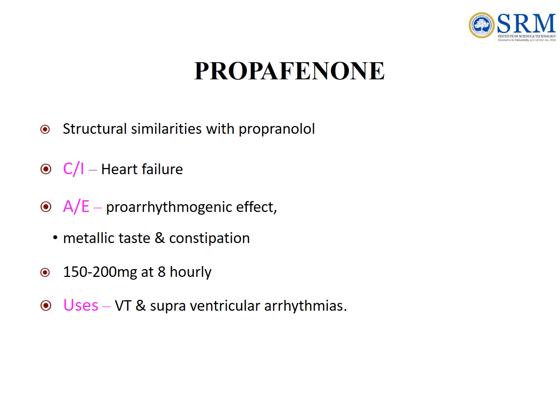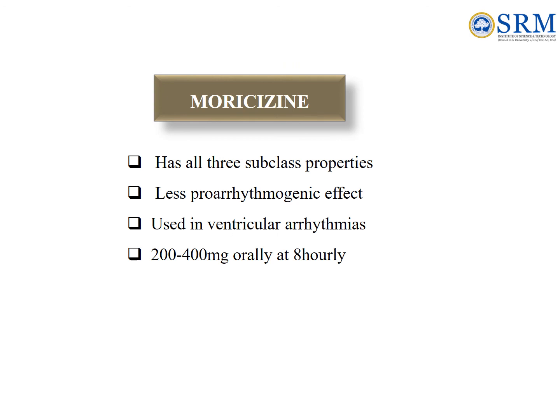Adverse effect: it may cause proarrhythmogenic effect, metallic taste and constipation. Dose 150 to 200 mg at 8 hourly. Used in the VT and supraventricular arrhythmias. Moricizine has all three subclass properties: less proarrhythmogenic effect, used in ventricular arrhythmias, and doses 200 to 400 mg orally